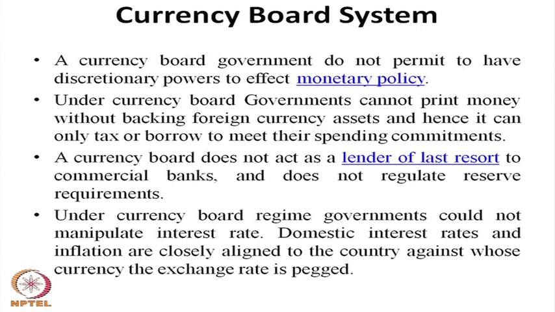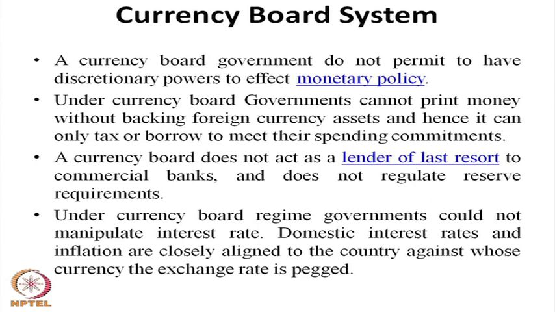So, there is no freedom on the part of the domestic authority to print notes under the currency board system. At the same time, there is no freedom to have a free fiscal policy, monetary policy, or a deficit financing policy.